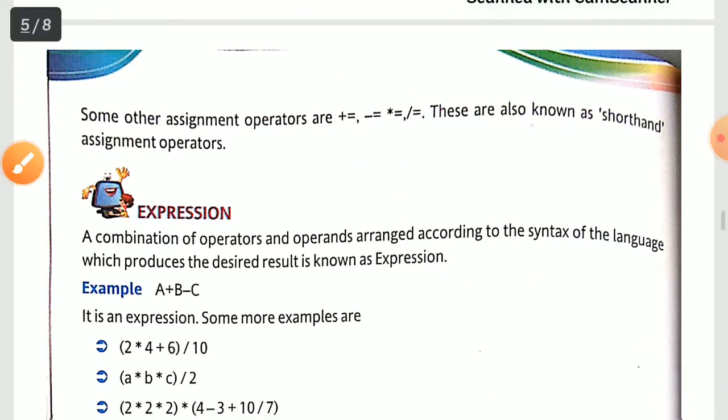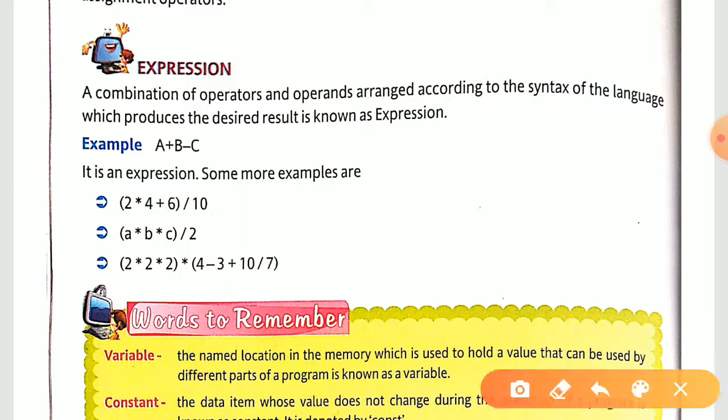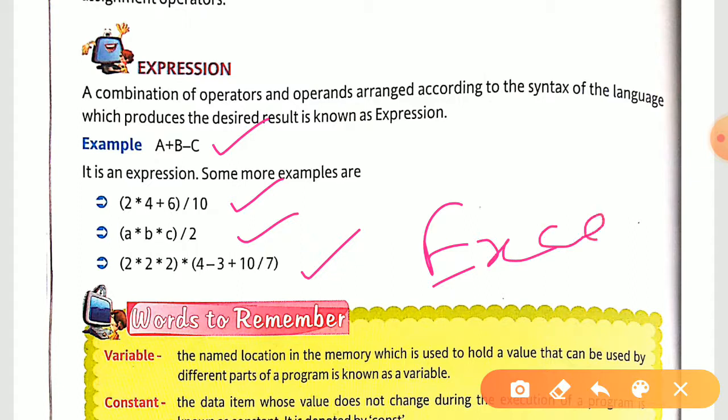Fine. Now the last topic of this chapter, that is expression. Expression means if you combine some operands and operators, then it becomes an expression. Now we are having some examples of expressions, bundles of examples. Now how will you solve this expression? You are going to use that priority list that we have studied previously. Firstly, brackets will be solved, then multiplication and division from left to right, then plus and minus from left to right. Okay, in the Excel chapter you can find that priority list. So according to that we are going to solve these expressions as well.